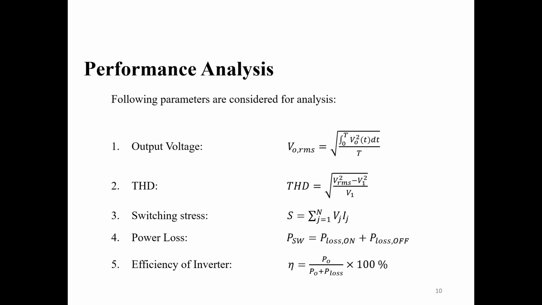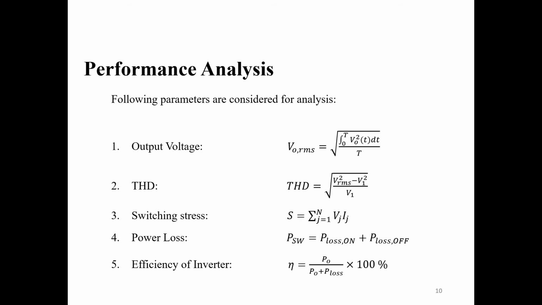Third one is switching stress, which is equal to the summation of all the products of peak value of voltage and current across each switch. And fourth one is power loss. Power loss basically comes for two reasons. First one is conduction loss and second one is switching loss.